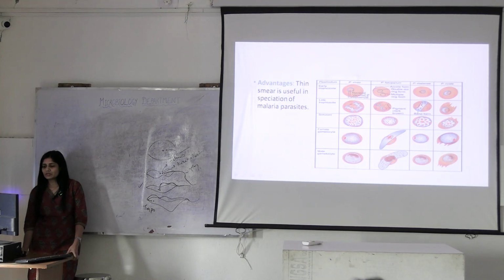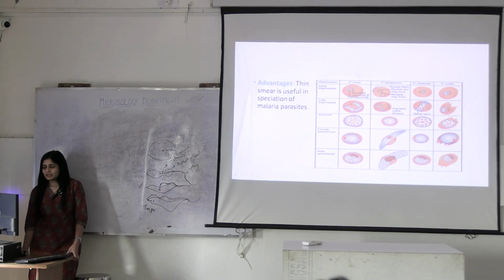What will happen then? These merozoites, when these merozoites are there in the RBC, you can distinguish them based on the numbers. The maximum numbers you can see are here in Plasmodium vivax. Here they are less in number. This form is actually not seen in the blood. Then female gametocyte will be a little larger than the male gametocyte, and in falciparum it would look like a banana shaped structure.